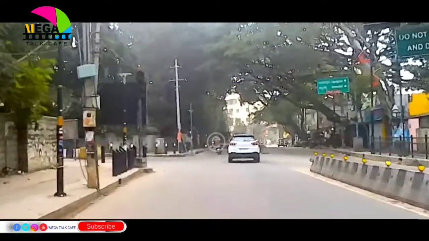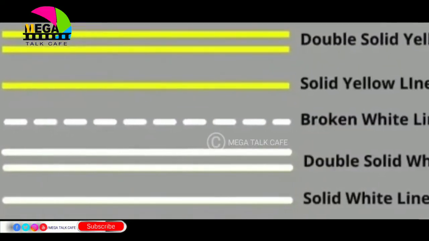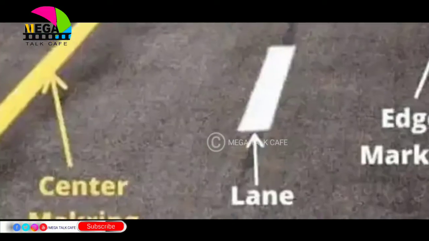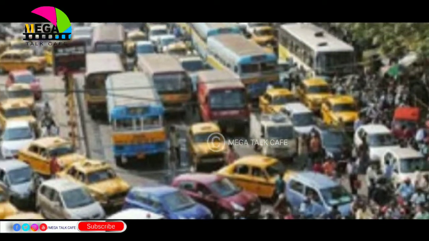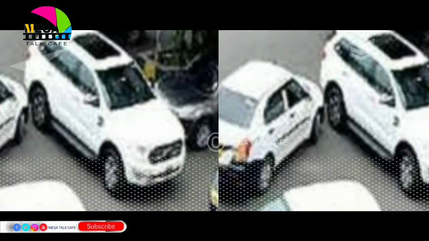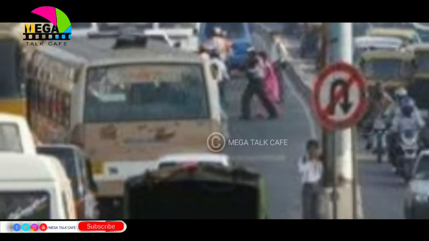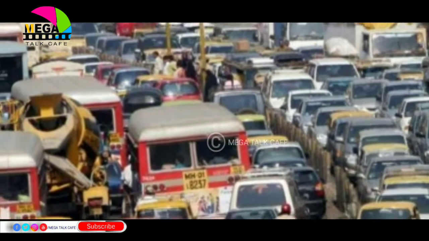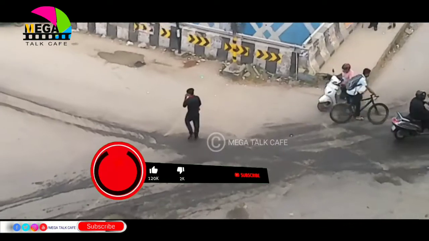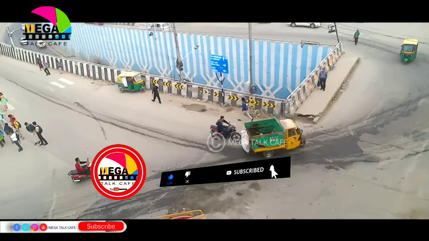Every day we drive our vehicle on the road, but are we aware of what types of road we are driving? There are 5 different types of roads we have, each with a different set of rules and overtaking permissions. We are well aware that road rules are very commonly ignored by the majority of us. So let's educate ourselves to ensure we are following the road rules correctly for a safe and sound driving experience.